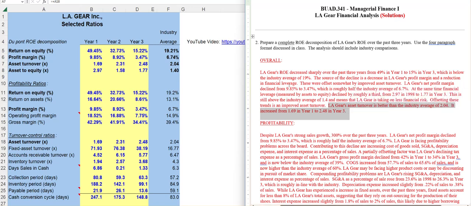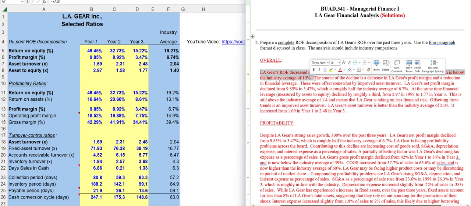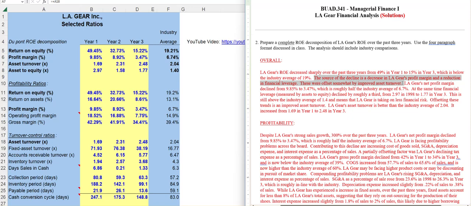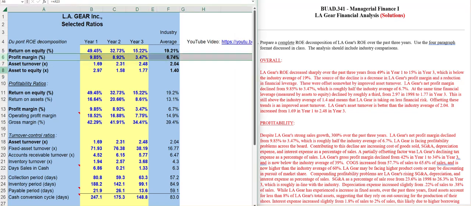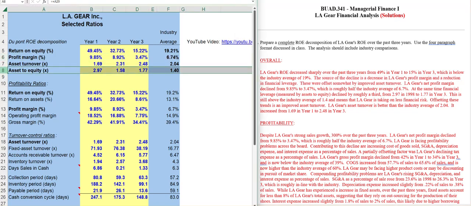So again, the first sentence tells me what happened to overall return on equity. The next sentence or sentences tell me which factors contributed and which ones offset. Then one sentence about our profit margin, one or two sentences about asset to equity, being sure to tell me about risk, and finally one sentence about our asset turnover.